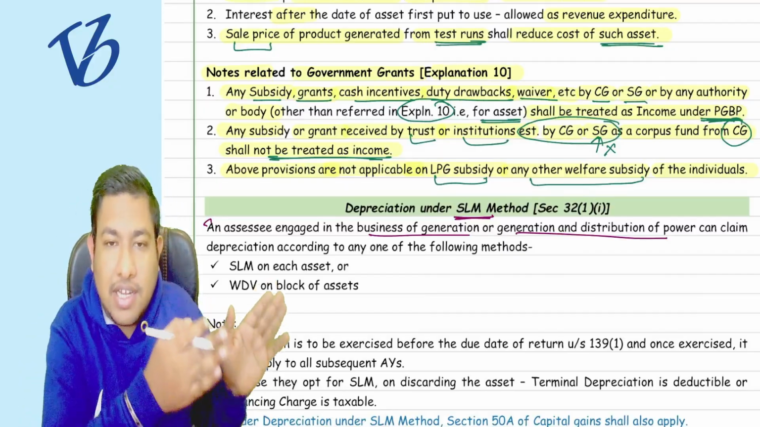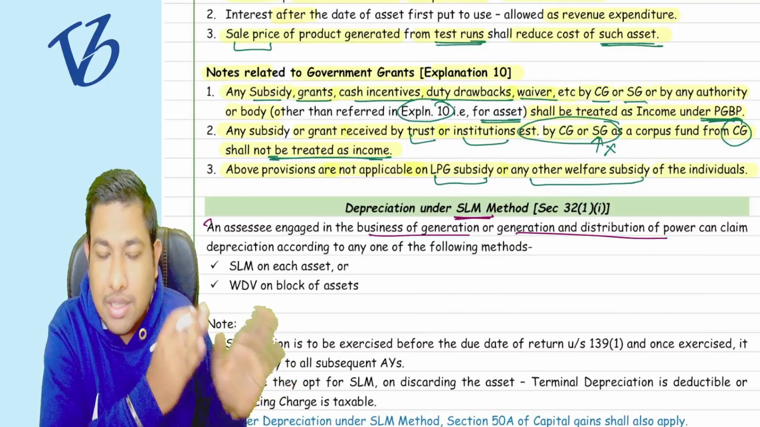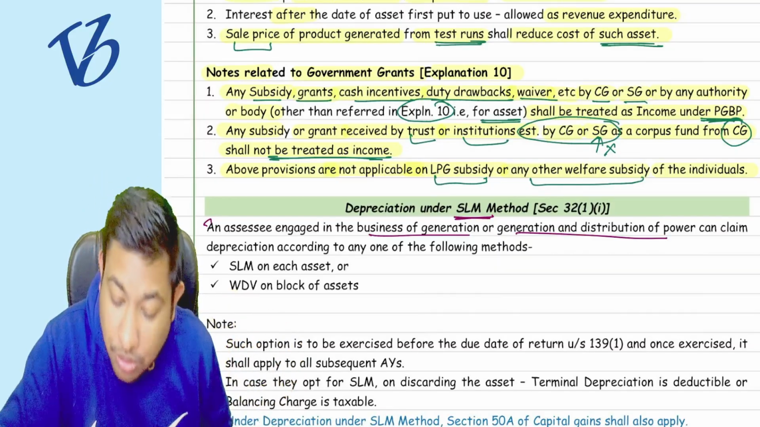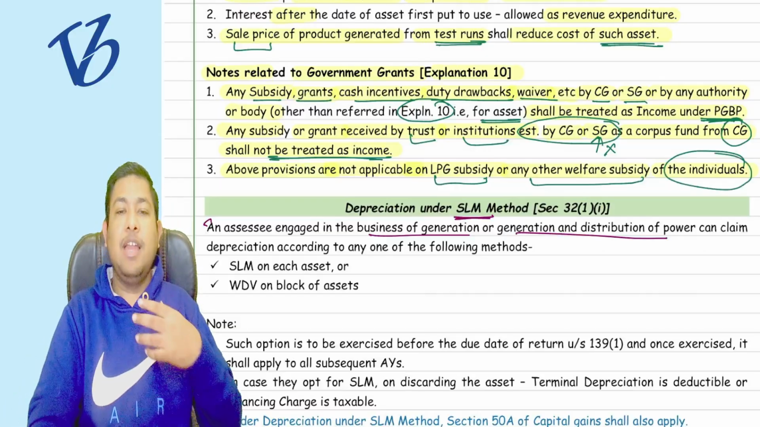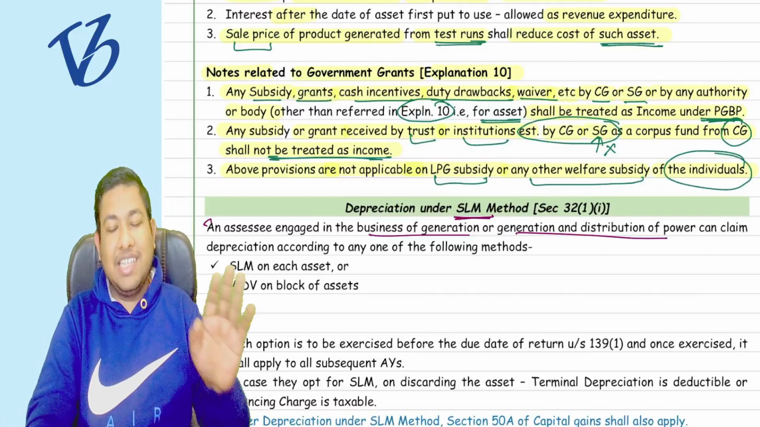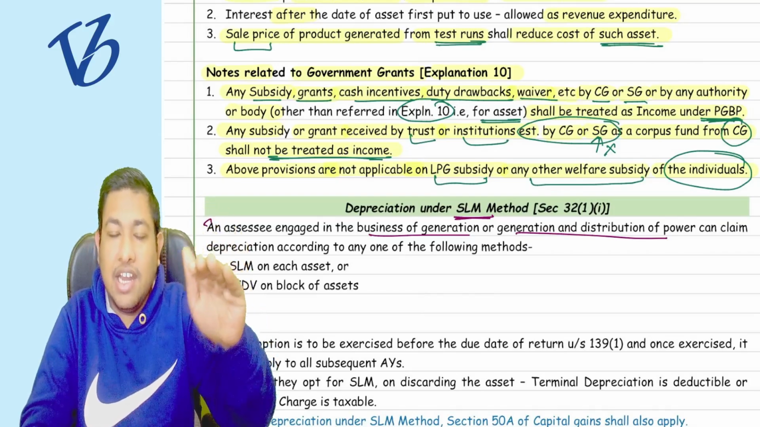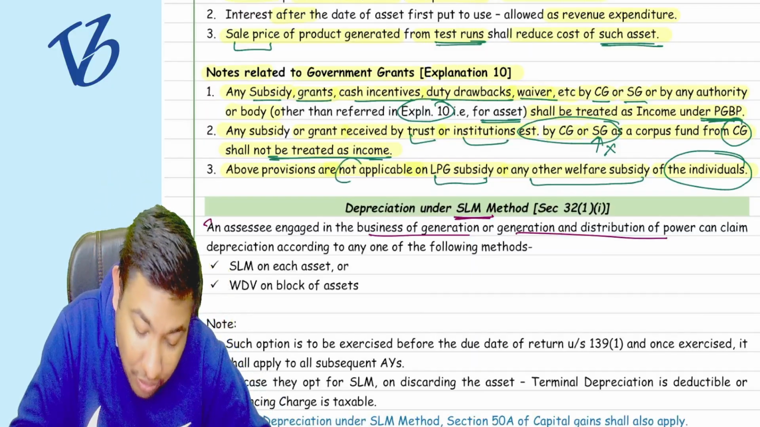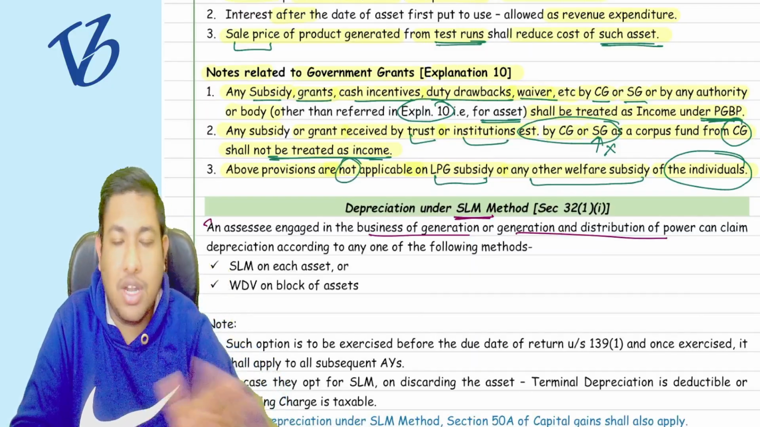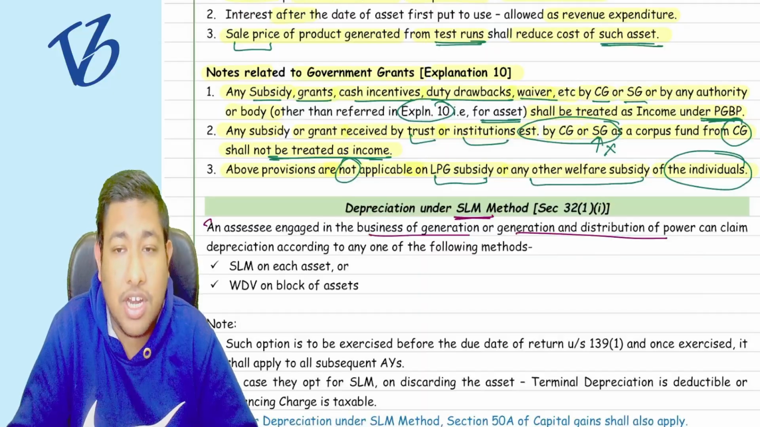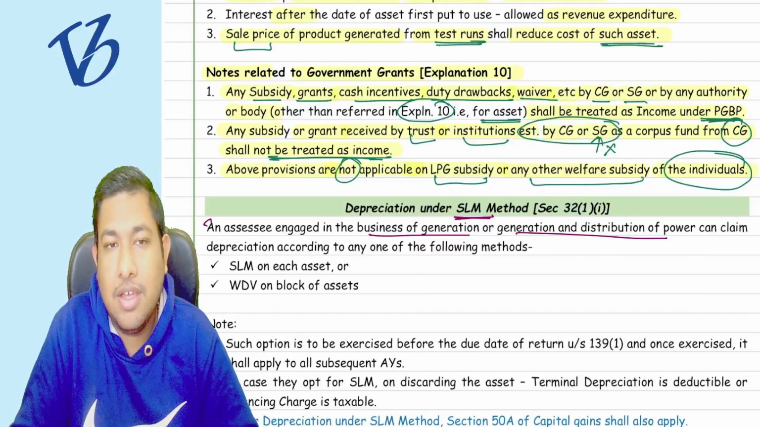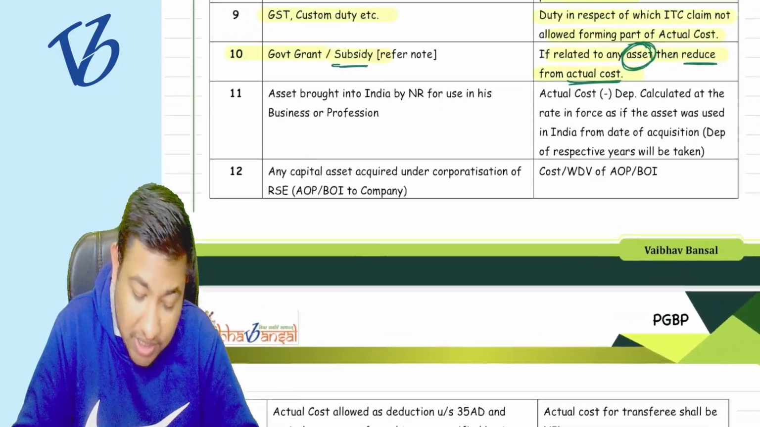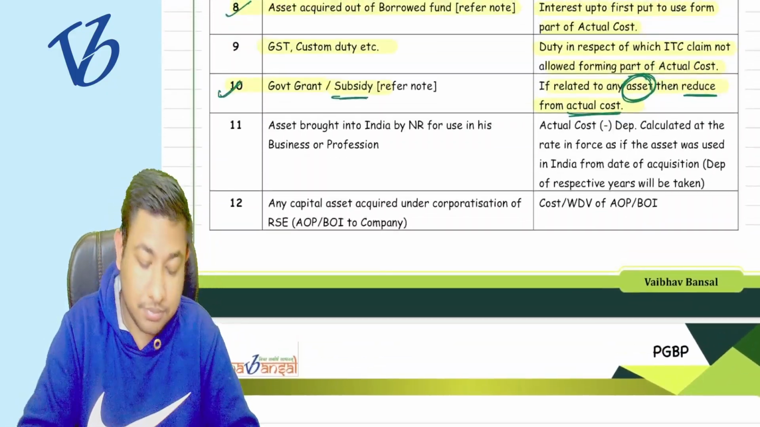No, that is not their business. So for the individuals who are getting the LPG subsidy or other welfare subsidy, they are getting it in their individual capacity, not in the capacity of the business. That is why they are not applicable. These provisions are not applicable to them because it is not related to the business. Is it clear? So point number 10 is also clear to you.